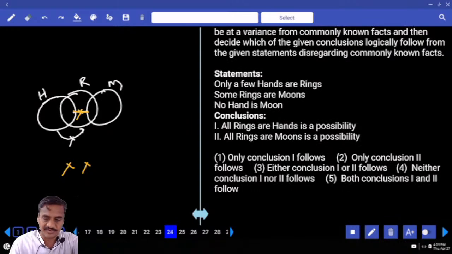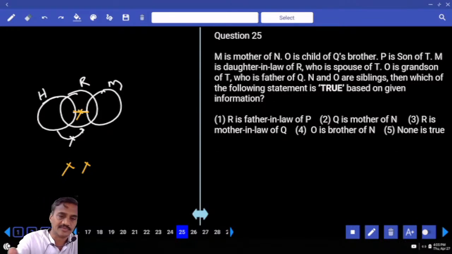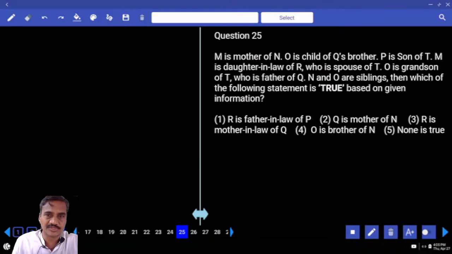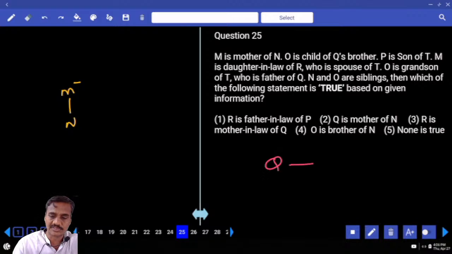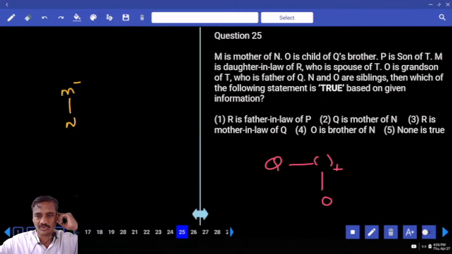The next one, 25, is based on blood relations. M is the mother of N. Q has a brother, and O is the child of Q's brother. O is the child of Q's brother, and P is the son of P. Now who is this P?